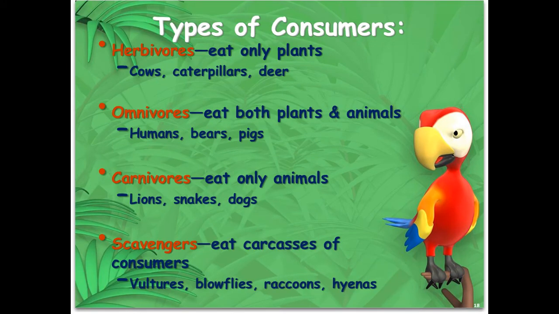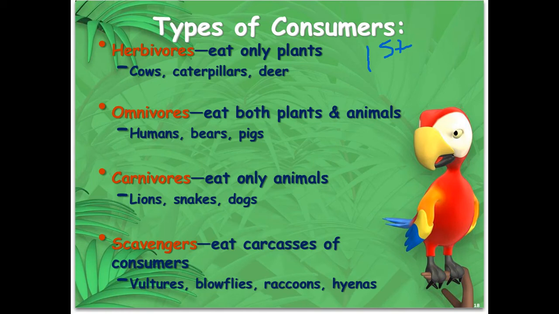Now we're going to talk about different types of consumers. Most of these words you probably already heard before. First, we'll talk about herbivores. These are our first order heterotrophs. They eat only plants. Cows, caterpillars, deer are good examples.